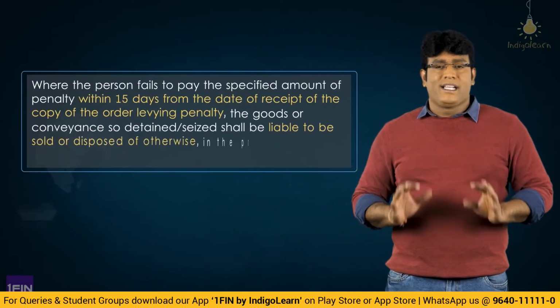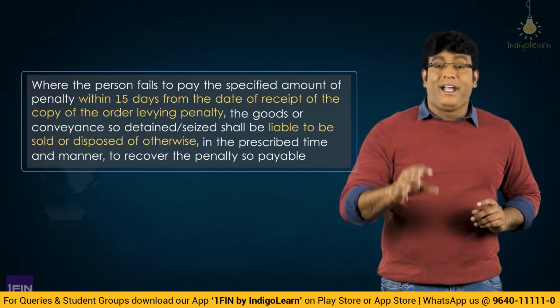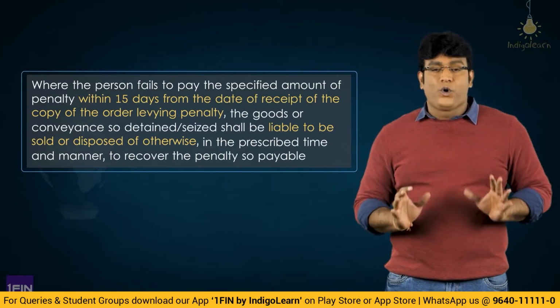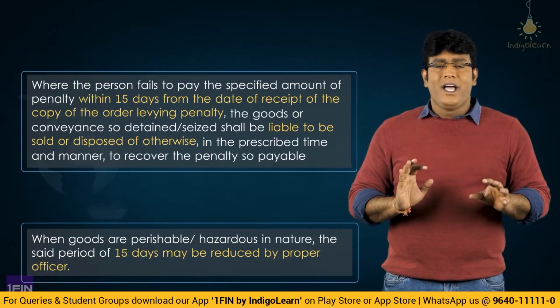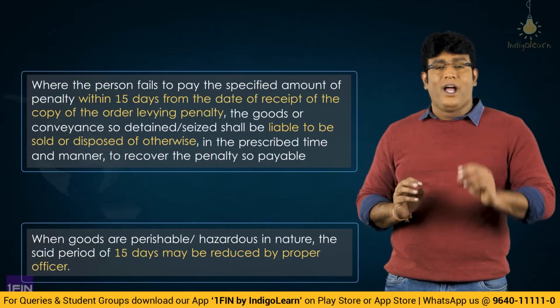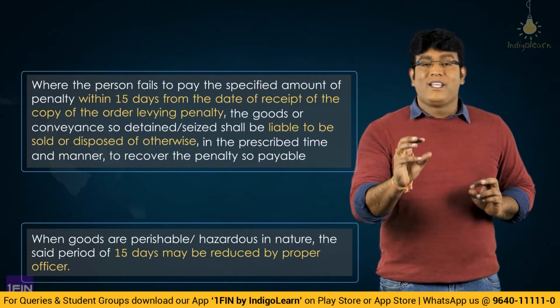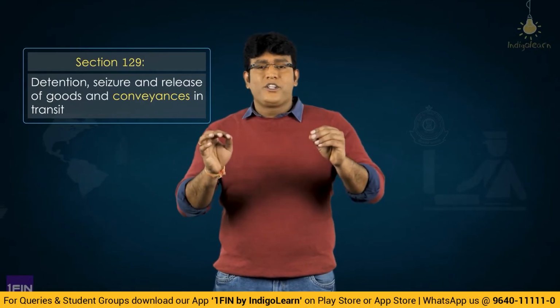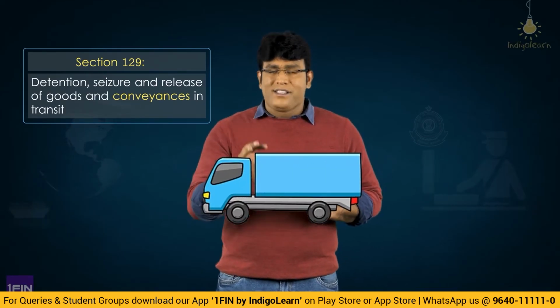So if the penalty is not paid within 15 days from the date of service of order, then the goods or conveyance which have been detained or seized shall be liable to be sold or disposed. And that set period of 15 days could be reduced in case where the goods are perishable in nature or hazardous in nature, or where the value of the goods is reduced by passage of time. Further, my dear friends, we are talking about detention or seizure of goods and conveyance in transit. So we are talking about detention or seizure of the conveyance also, that is a vehicle also.